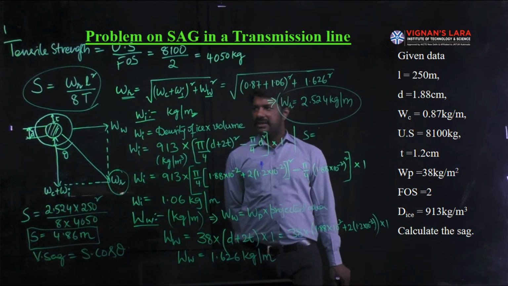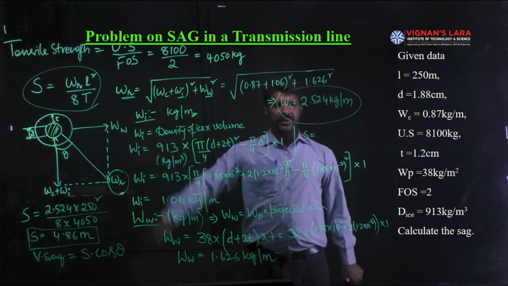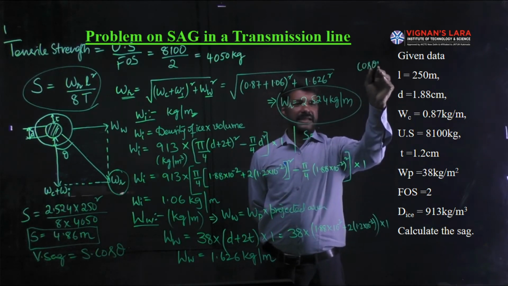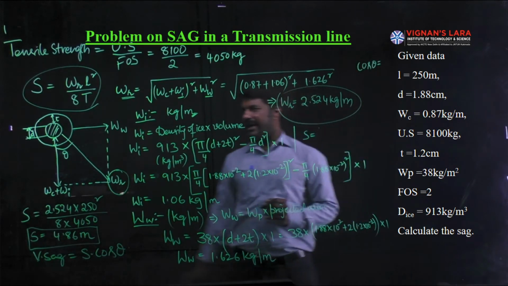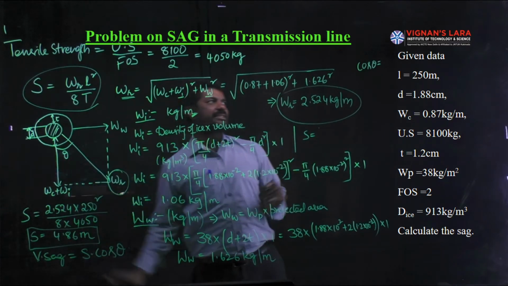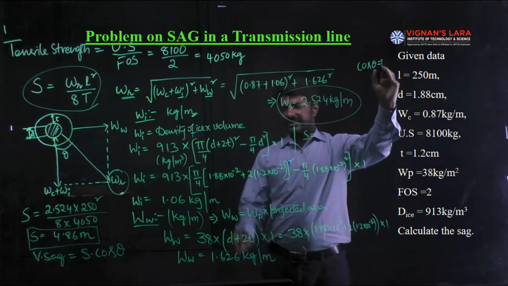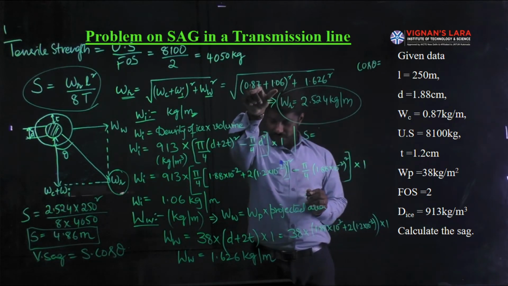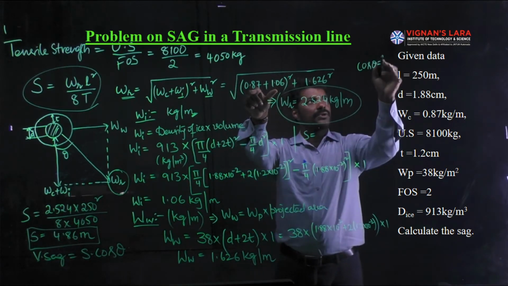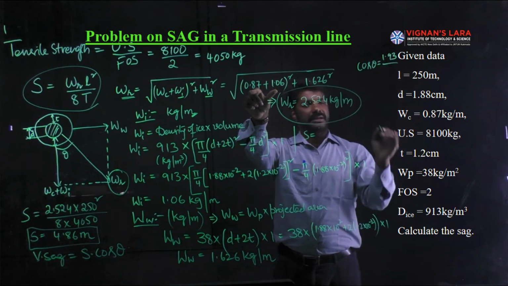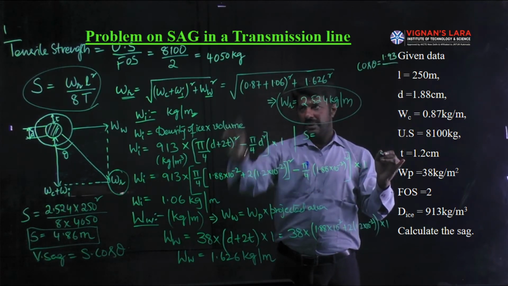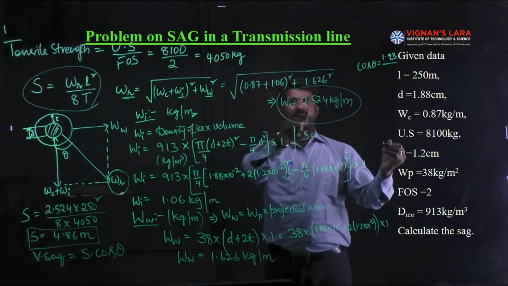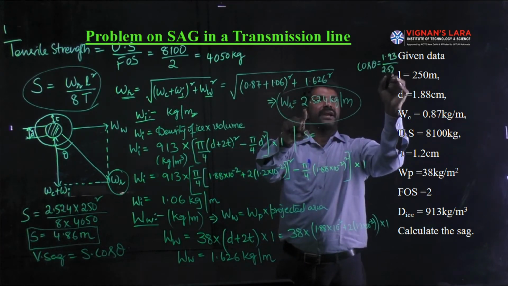So how to get that cos theta? From the diagram, we can conclude the cos theta calculation as cos theta equals adjacent side by hypotenuse. The adjacent side is WC plus WI. This is WC and this is WI. The summation of these two, WC plus WI, gives us 1.93, divided by WR, the resultant weight. The resultant weight we calculated already, its value is 2.524.